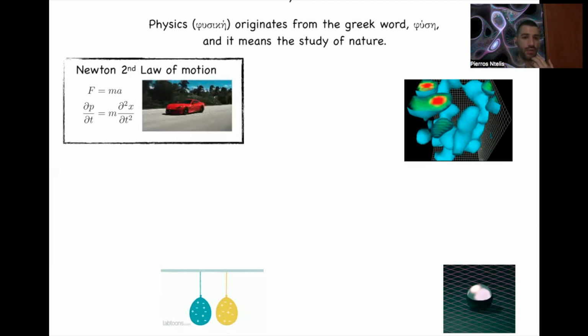The force is equal to the mass times the acceleration, or in more advanced calculus terms, it is basically the change of the momentum p as a function of time t. It's proportional to the mass of the object times the second derivative, or how the function of the trajectory of the car changes as a function of time.